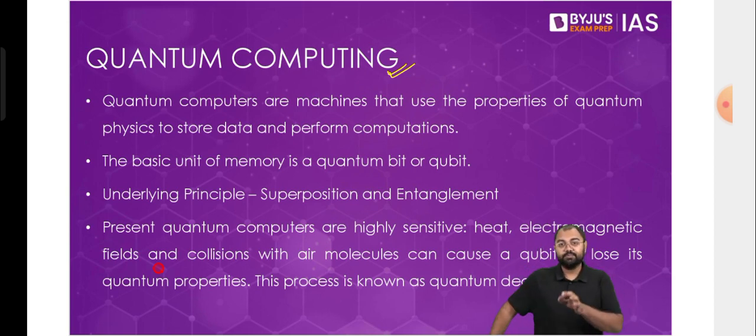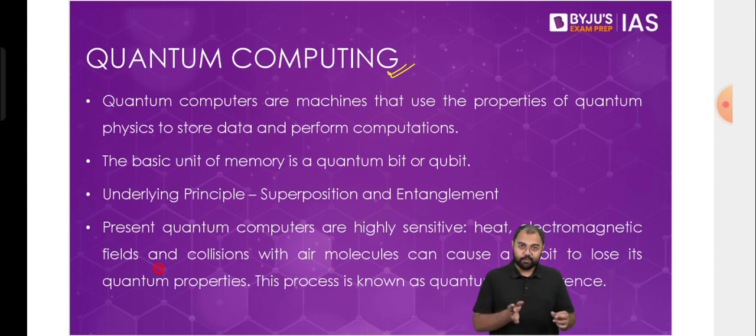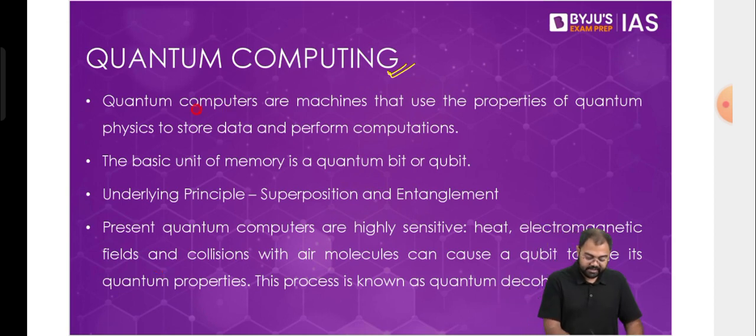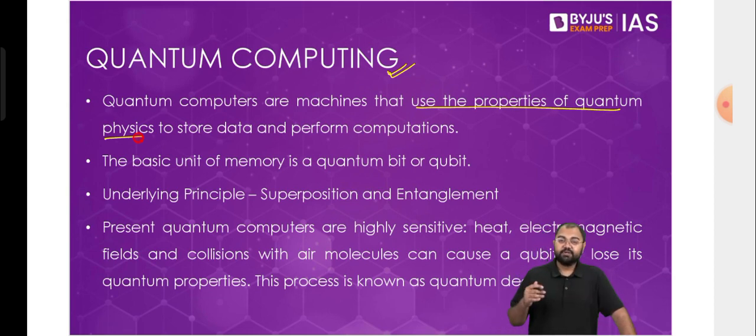Whatever speeds we have just observed, or the data that we discussed for supercomputers, quantum computers can very easily break all these records. The working of a quantum computer is pretty different compared to any computer or supercomputer, because these are computers that use the properties of quantum physics to store and perform computations. So even the memory unit is a different unit.